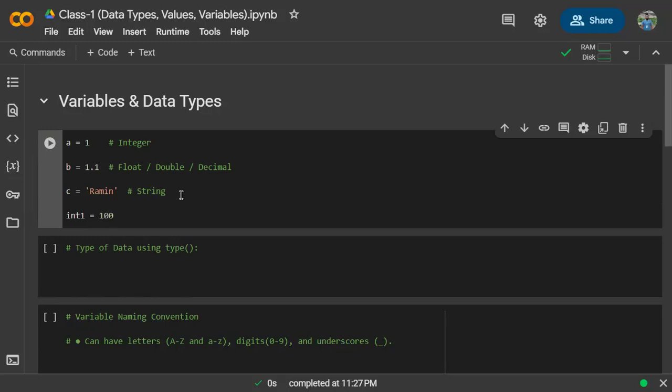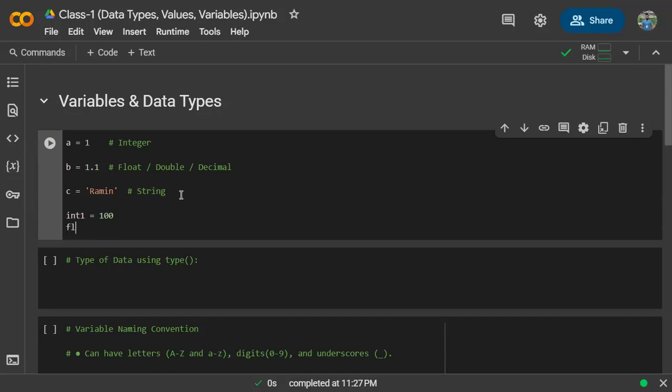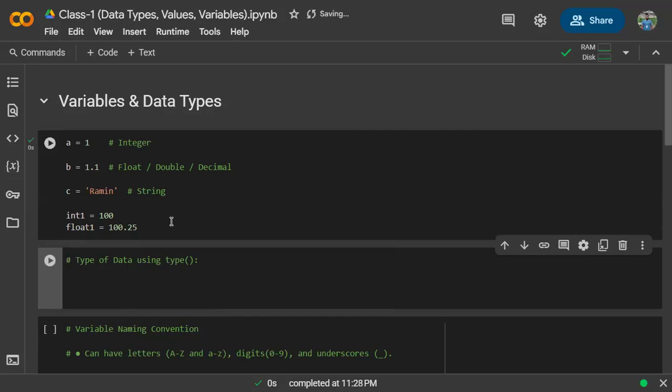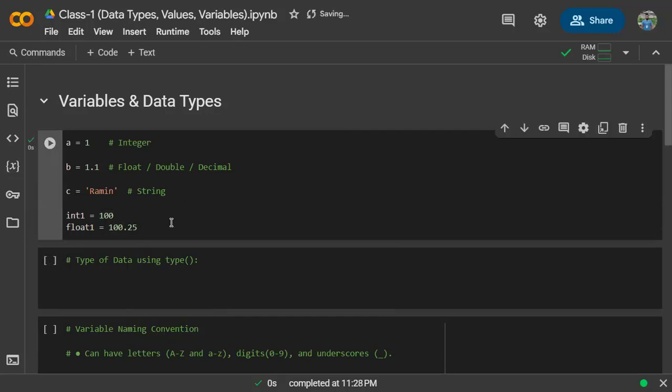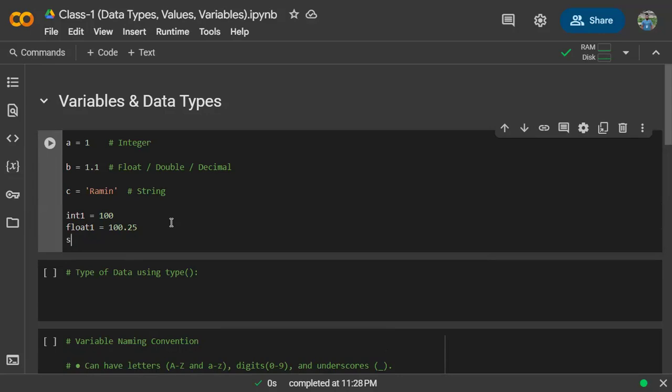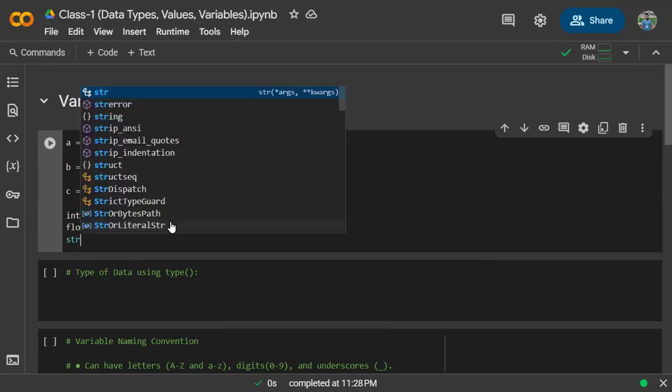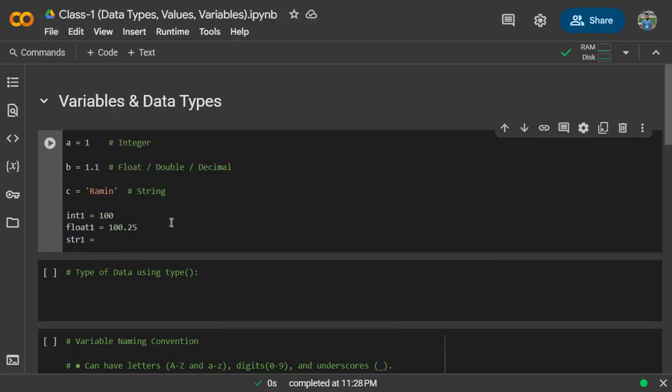If I want to assign a float value, let's say the variable is float1 and the value is 100.25. And if I want to store a string, let's name it str1, and let's call it Bangladesh.